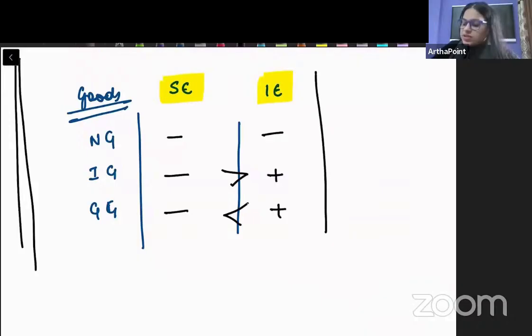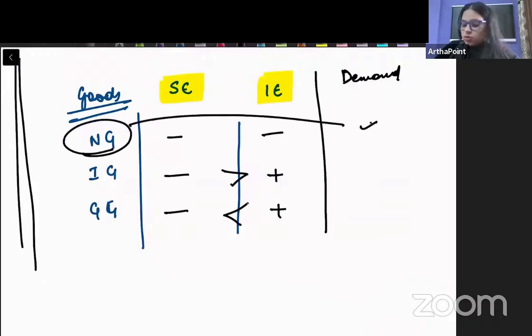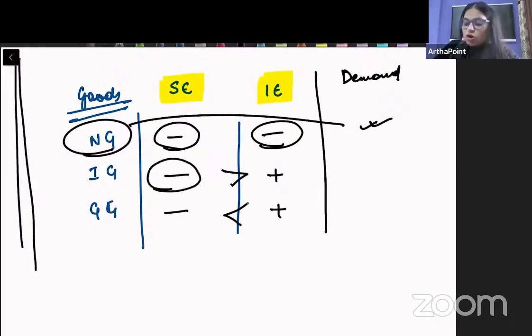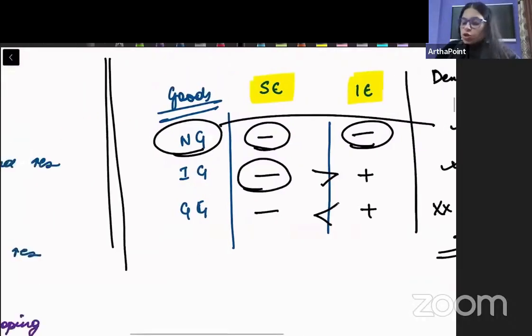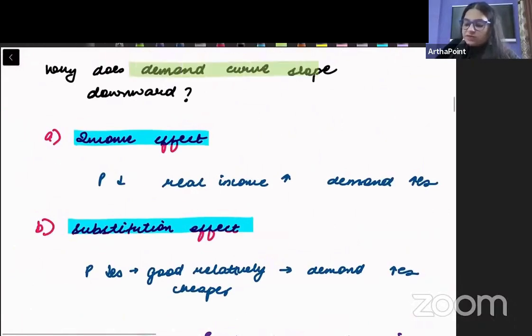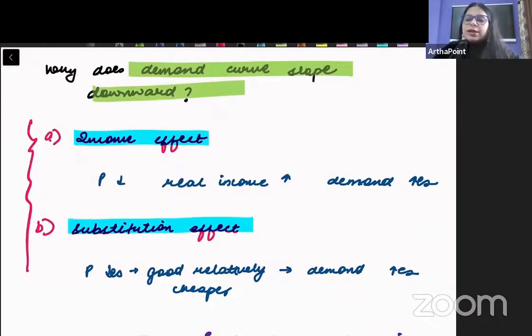So therefore we can assume that the demand, law of demand, is followed for the normal good क्योंकि income effect और substitution effect दोनों ही negative हैं. Here because final effect negative है, the law of demand is followed, inverse relation between price and quantity. Only here law of demand is not followed. यहाँ पे law of demand follow नहीं किया जाता है. So when we talk about the reason why demand curve is downward sloping, don't write only substitution effect. Actually ये दोनों effect मिलाकर बोलते हैं that the demand curve will be downward sloping.